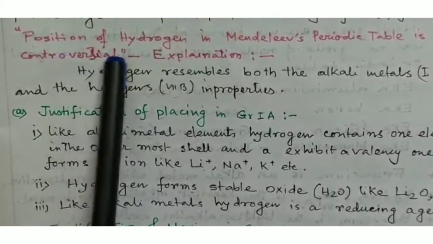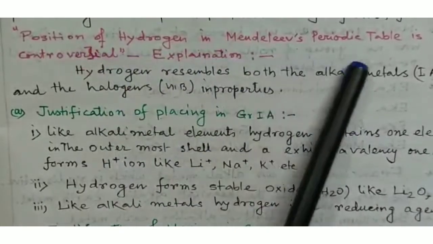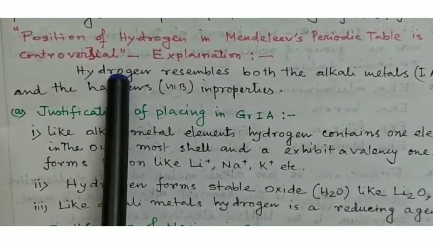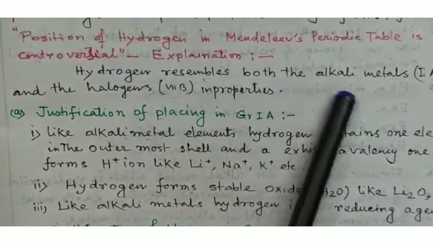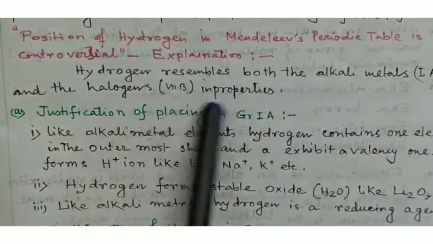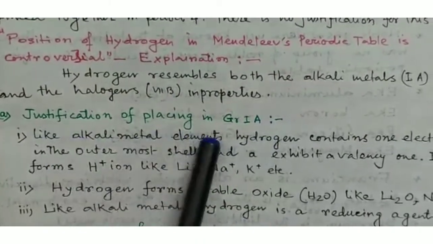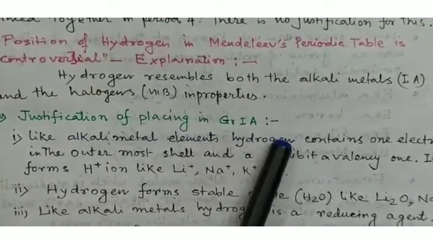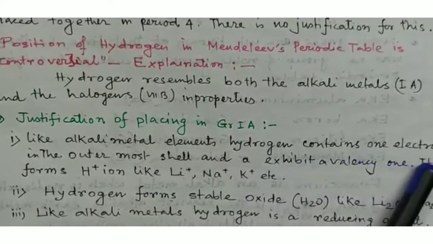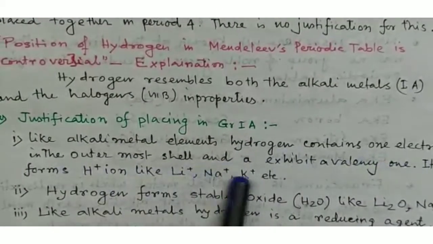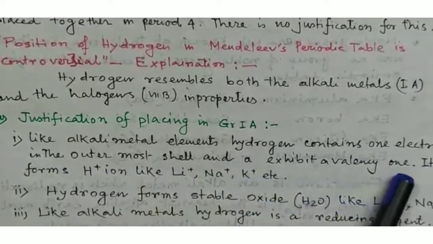Now we discuss the position of hydrogen in Mendeleev's periodic table. Actually, the position of hydrogen in Mendeleev's periodic table is controversial, and the explanation is that hydrogen resembles both the alkali metals, 1A, and the halogens, 7B, in property. Justification of placing hydrogen in group 1A: like alkali metal elements, hydrogen contains one electron in the outermost shell and exhibits a valency of 1.